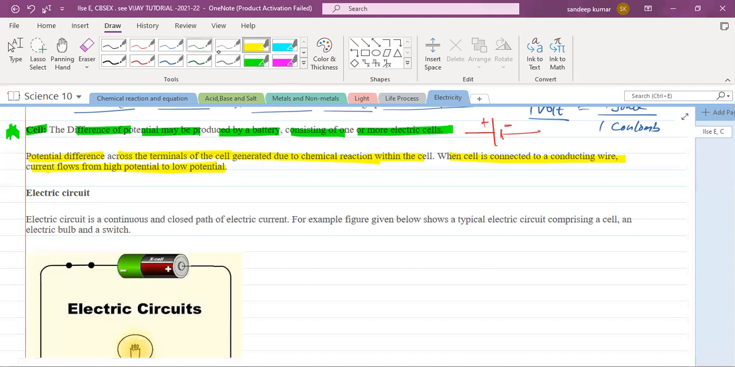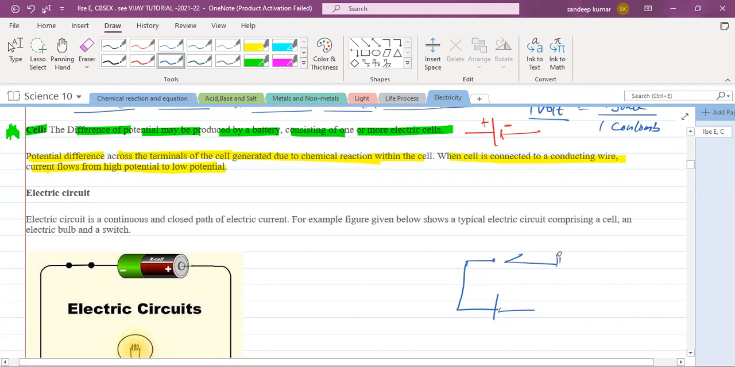So here we can represent this with the help of a circuit diagram also. Let there be a cell here. Now this is a switch, and you connect a lamp here.